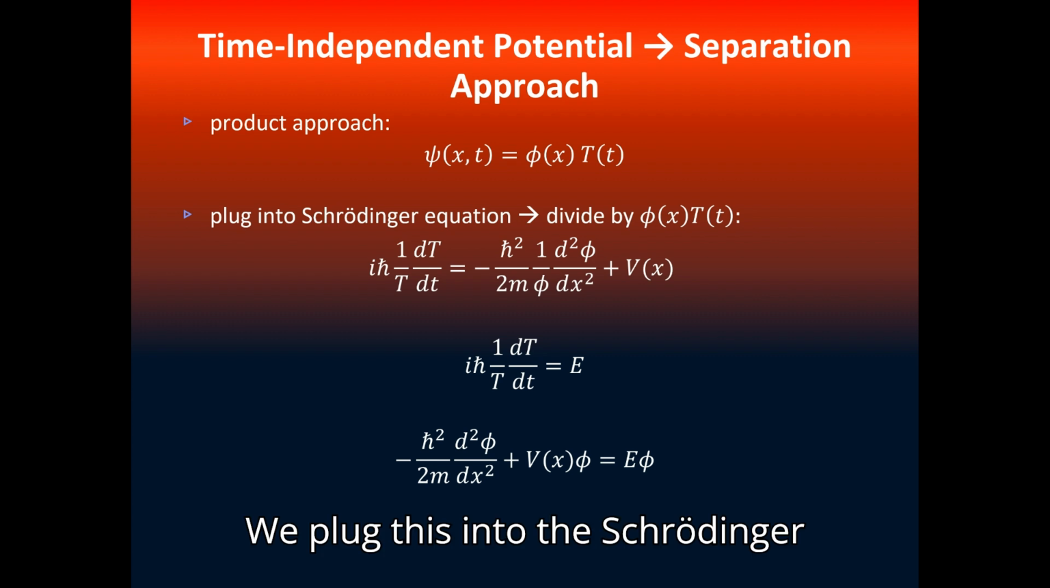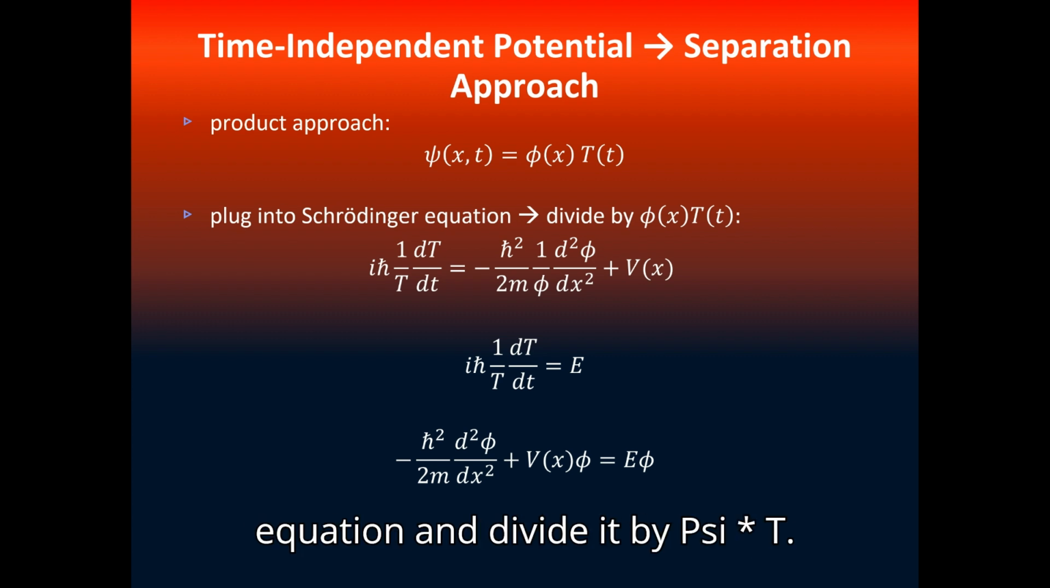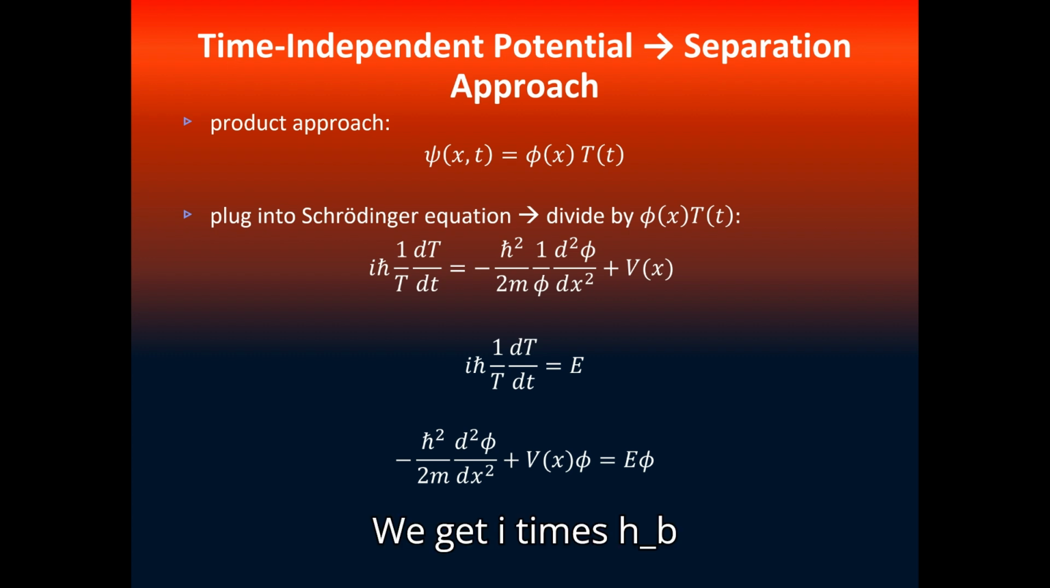We plug this into the Schrödinger equation and divide it by psi times T. We get i times h bar times 1 divided by T, dT/dt, equals minus h bar squared divided by 2m, times 1 divided by phi, and the second derivative of phi in space, plus V of x. The left side now depends only on time, the right side only on space. This can only be true if both sides equal a constant, which we call E, the energy.